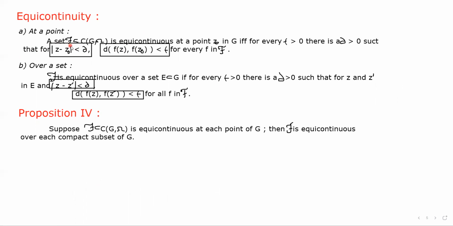A set script F which is a subset of C(G, Ω) is equicontinuous at a point z0 in G if and only if for every epsilon greater than 0 there is a delta greater than 0 such that |z - z0| less than delta implies d(f(z), f(z0)) is less than epsilon for every f in script F. Okay, so we have to show that d(f(z), f(z0)) is less than epsilon.